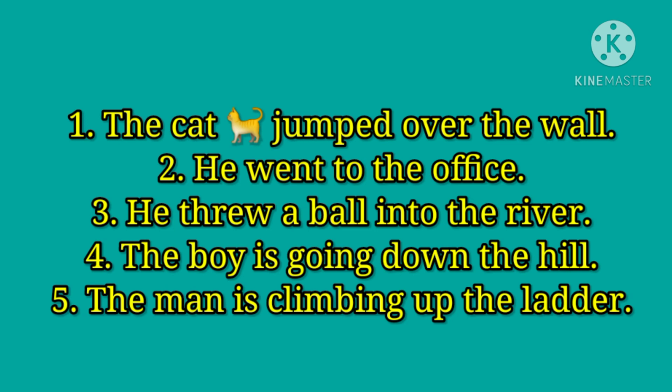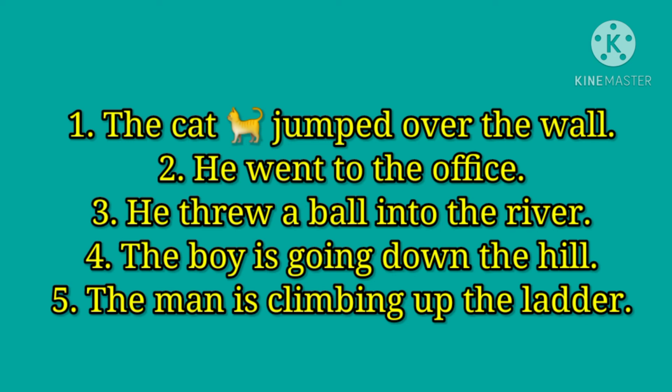First one, the cat jumped over the wall. He went to the office. He threw a ball into the river. The boy is going down the hill. The man is climbing up the ladder.